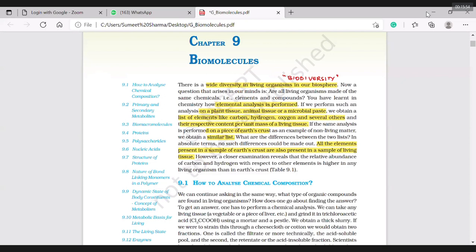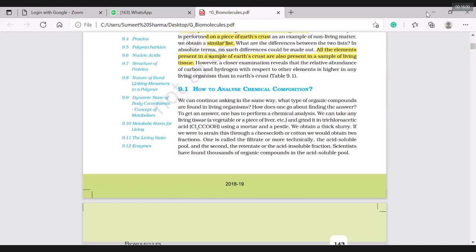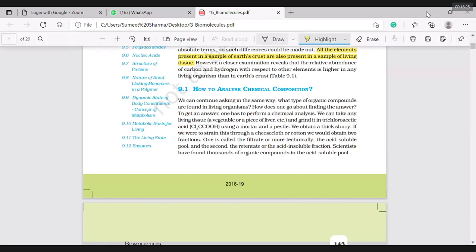Don't say that the hundreds of elements found in earth crust are also in our body. It's not compulsory. Next, however, closer examination reveals that the relative abundance of carbon and hydrogen with respect to the other elements is higher in the living tissue as compared to the earth crust. I'm not going to underline this line, because there is something a little deviated from this. There is a deflection from this one. Why is there a deflection? We'll come to that. I'll put a marking here so that we can see how this is different from the line, how the line is going to be deviated. We will see that also.